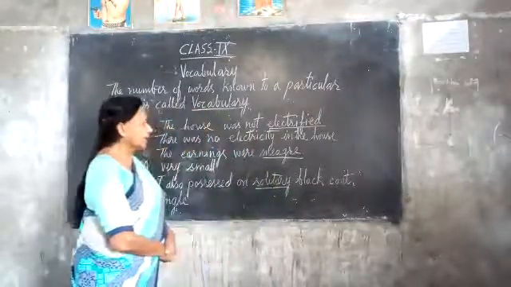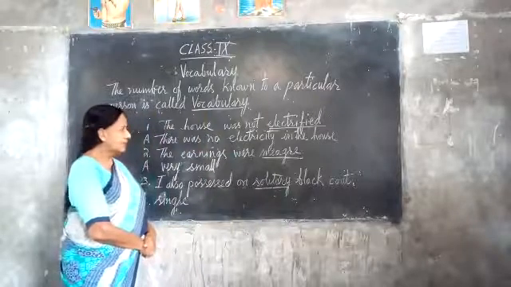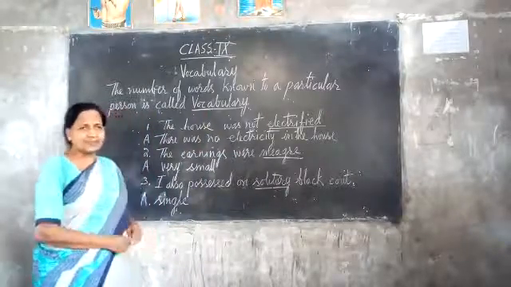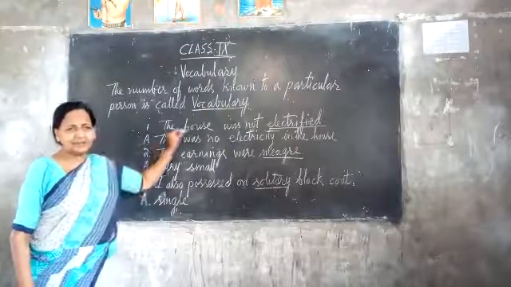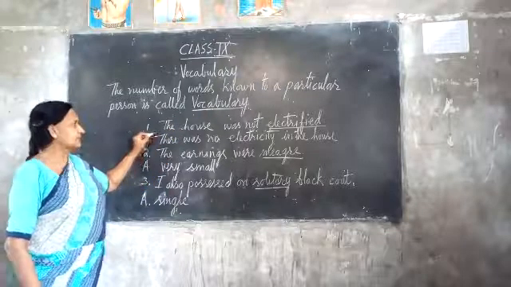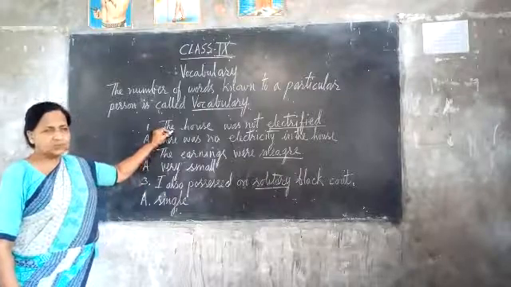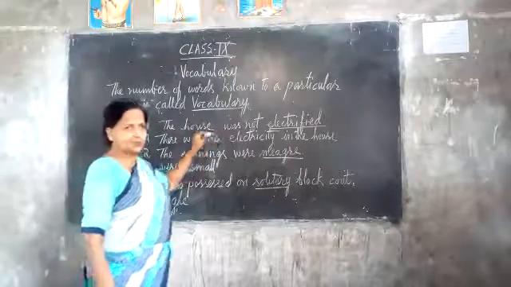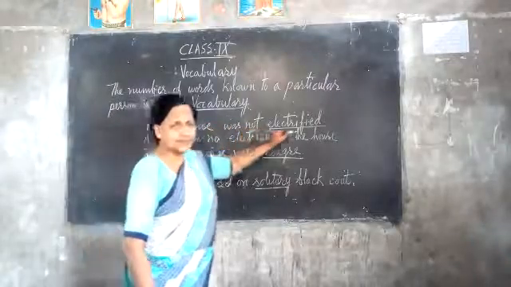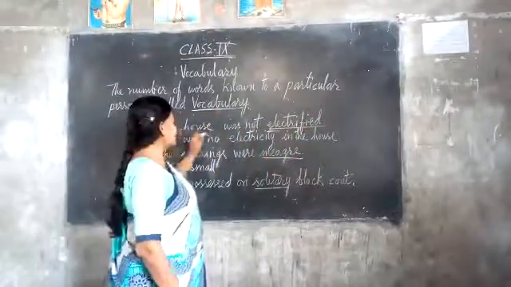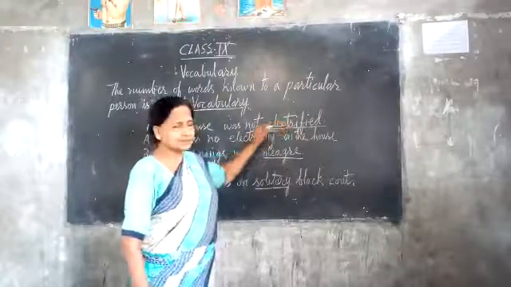So, here we are going with the sentence, and here we are having some clues in the textbook. The correct answer has been written under the sentence. Please follow and listen to what is being taught, children. The house was not electrified.